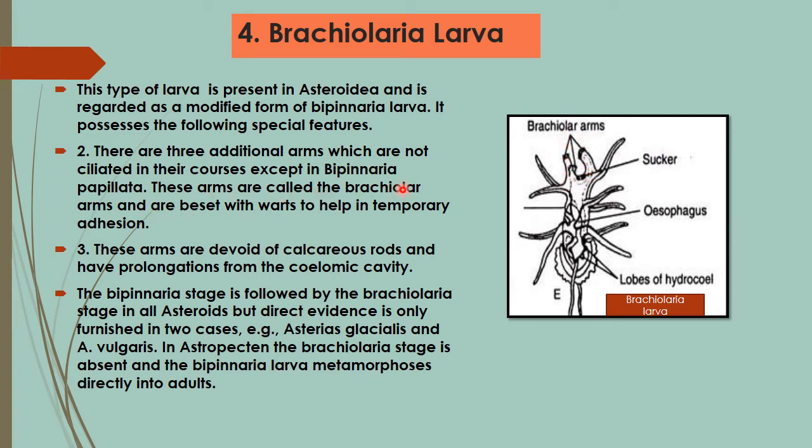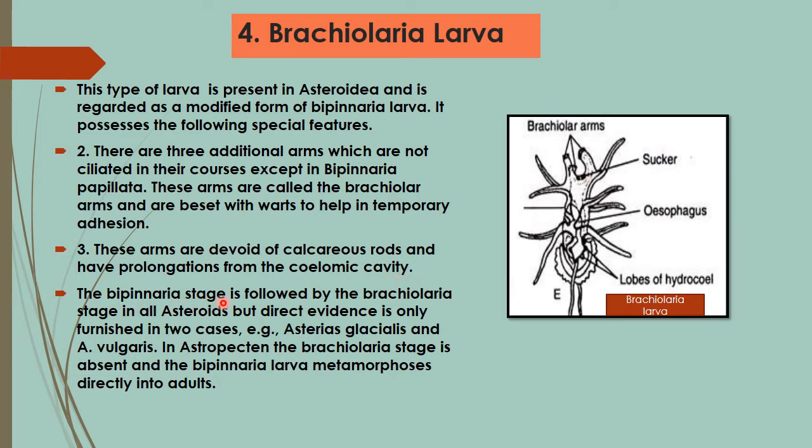These brachiolar arms are beset with warts to help in temporary adhesion. These arms are devoid of calcareous rods and have a prolongation from the coelomic cavity. So calcareous rods are absent in these brachiolar arms, but they have the prolongation of the coelomic cavity.